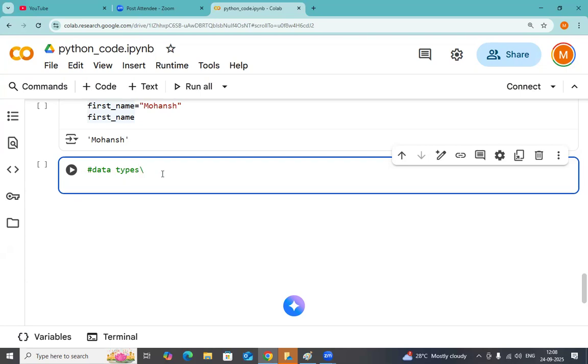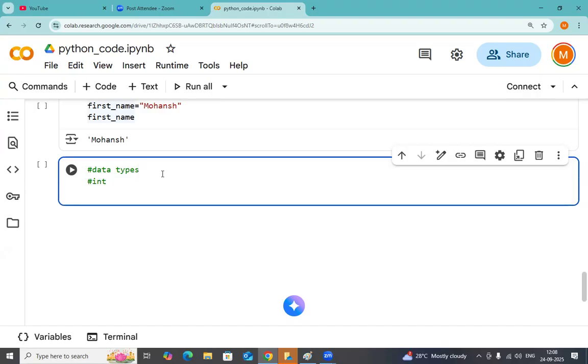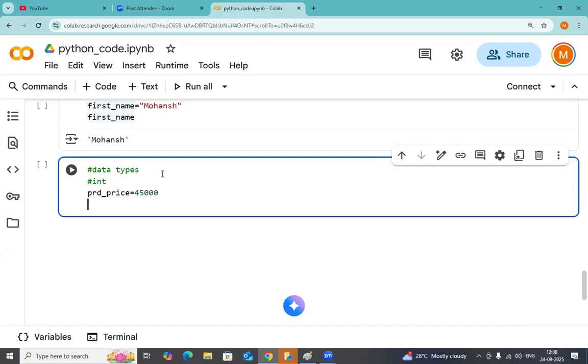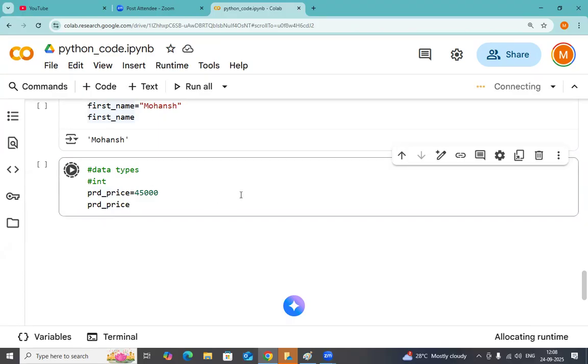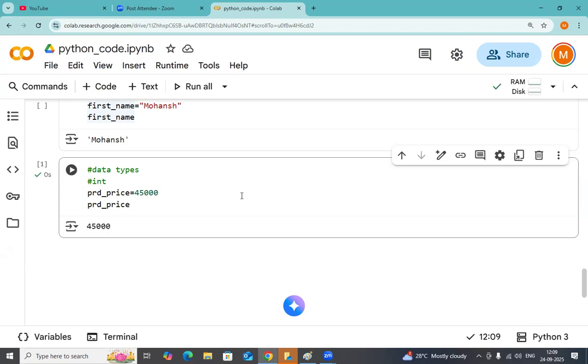So the first one is integer, right? Let me go for the integer kind of data. Something like product price. I want to give some product price, 45,000. You can directly call the PRD price in the bottom. Now execute this. When I execute this, PRD price comes out. So 45,000 is the numerical value that I stored in a PRD price variable, and when I call the PRD price, automatically I got 45,000.